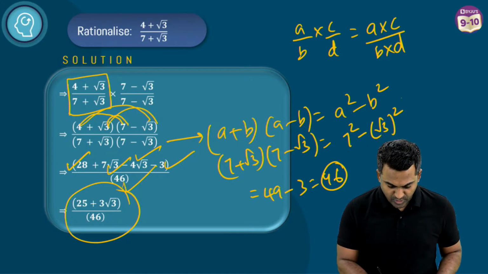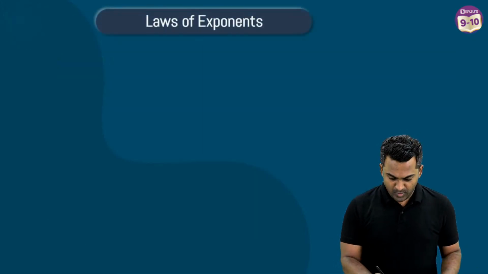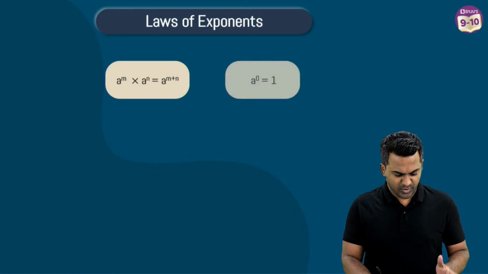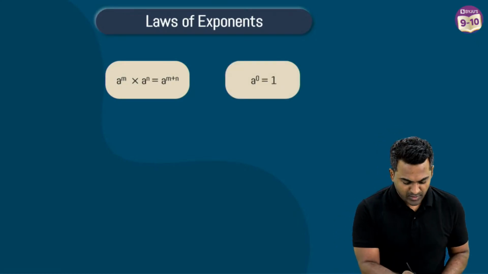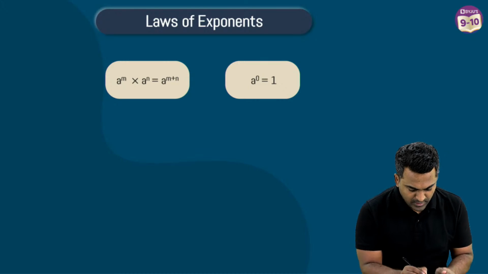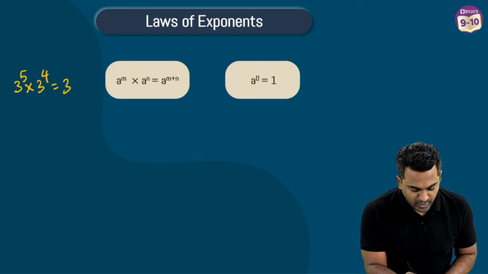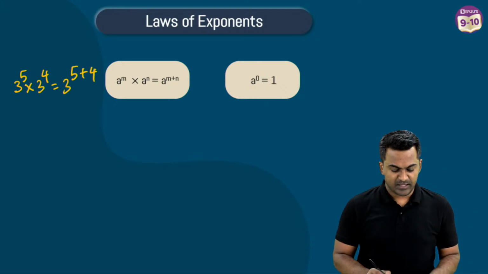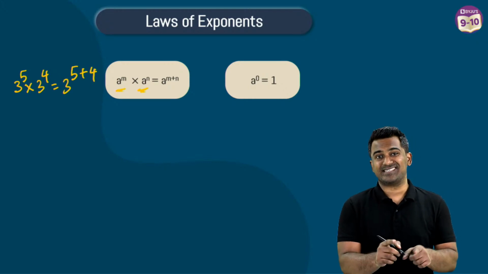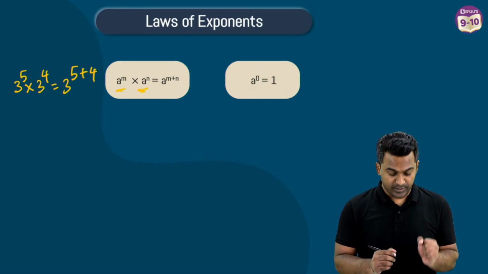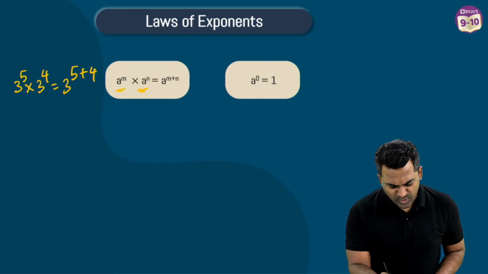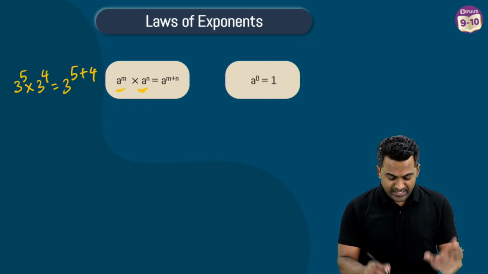Let's move on and check out the laws of exponents now. Okay, so these are going to be some laws of exponents, you know, a power m multiplied with a power n. I'm going to give you examples for each of these now. This will be 3 power 5 multiplied with 3 power 4, let's say. This is going to be 3 power 5 plus 4. Notice that the bases are the same, the exponents are different. All right, and any base raised to the power 0 is going to be 1 every time.